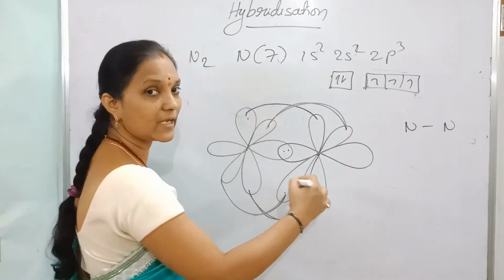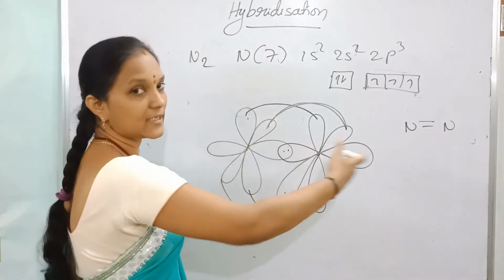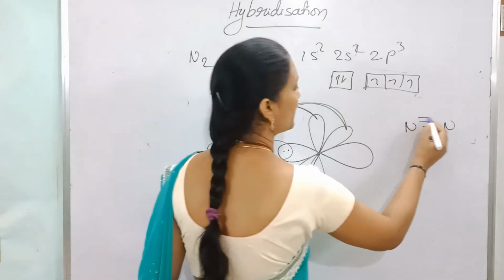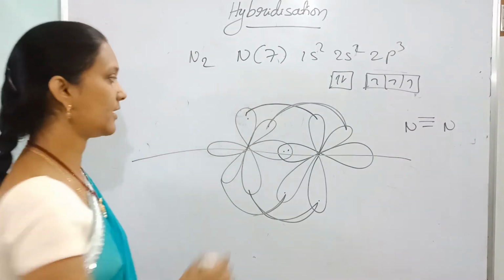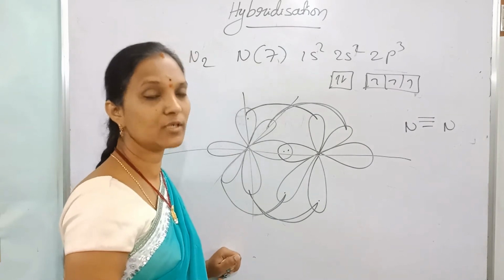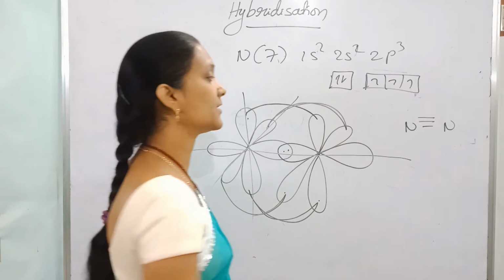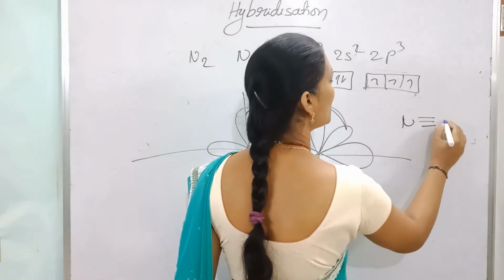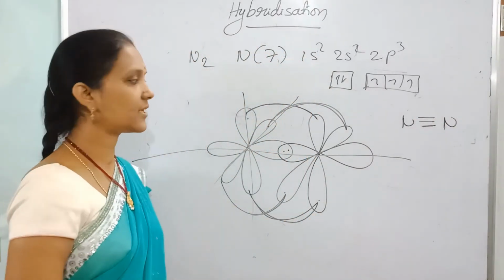Py with py above and below, one pi bond, and px with px, if we take the axis as the z axis, then px gives one pi bond. This along the axis, this we are taking as a z axis, then y and x. Overlapping is directional, and the formed covalent bond is also directional. As the extent of overlapping increases, the strength of the bond increases. So between two nitrogens, one sigma bond and two pi bonds are formed.